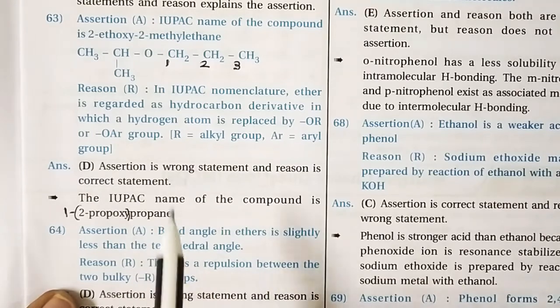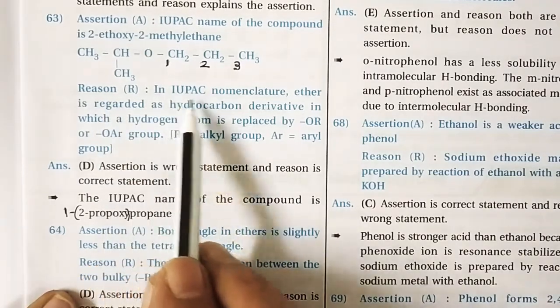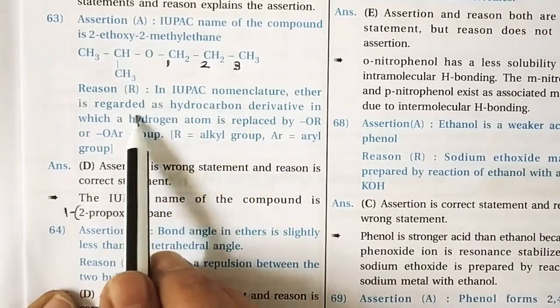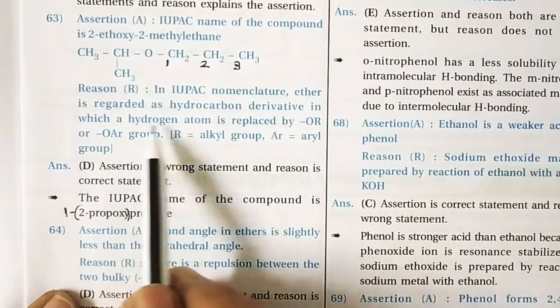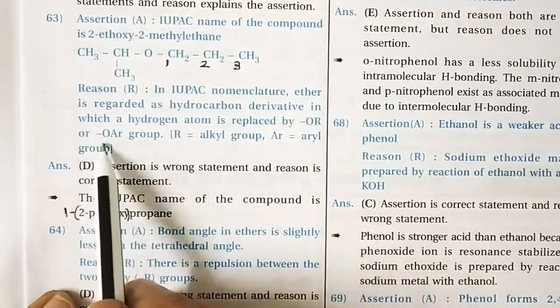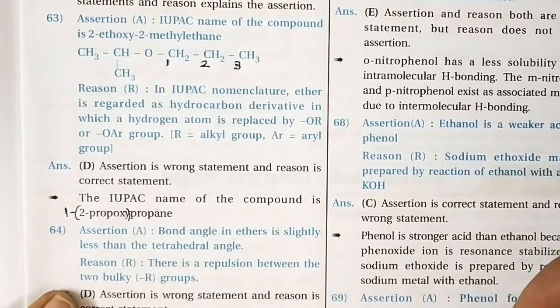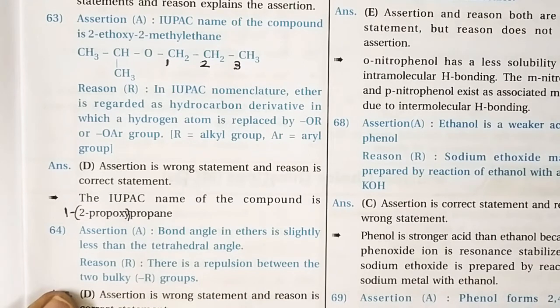And what is the reason behind that? In IUPAC nomenclature, ether is regarded as a hydrocarbon derivative in which a hydrogen atom is replaced by an OR or OAr group. It is a true one. There is no particular problem or any doubtful statement given. It is true in nature.